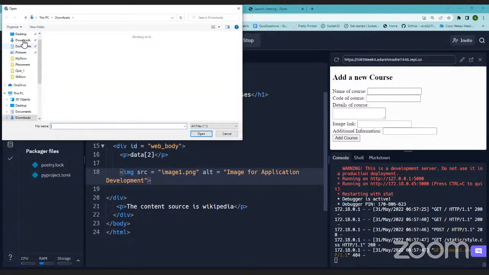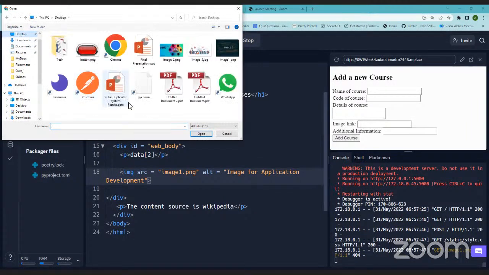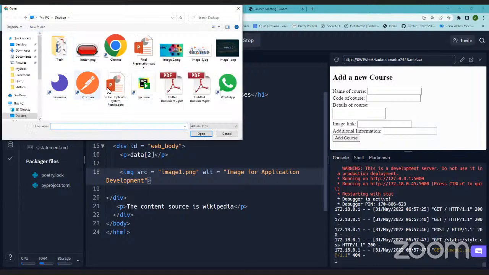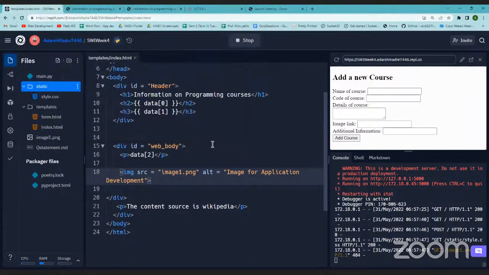Upload file. I have it on the desktop, I guess. Yeah, this is where. Okay, we'll also add DBMS as another course, so we'll add that folder also. Yeah, so both these images have to be in the static folder.